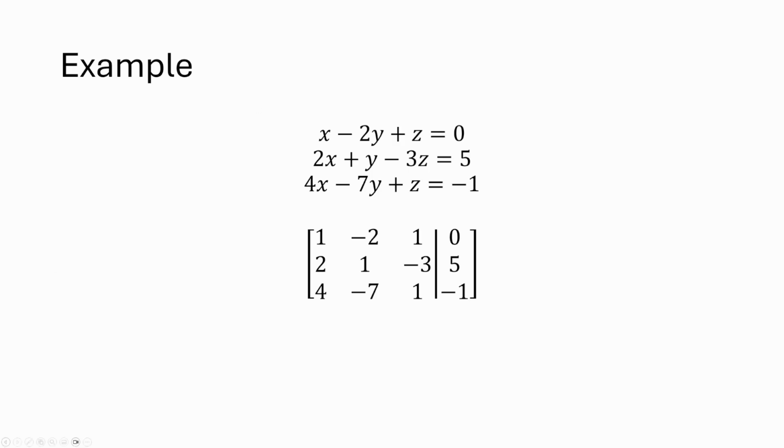Hopefully you can see on the slide that the last column is just the values on the right-hand side of the equation. Those are my inhomogeneous terms in this case because it is an inhomogeneous equation. If it were homogeneous, these would just be 0, 0, 0 on the right instead. And all of the elements in the left part of the matrix are the coefficients of the variables in my equations.